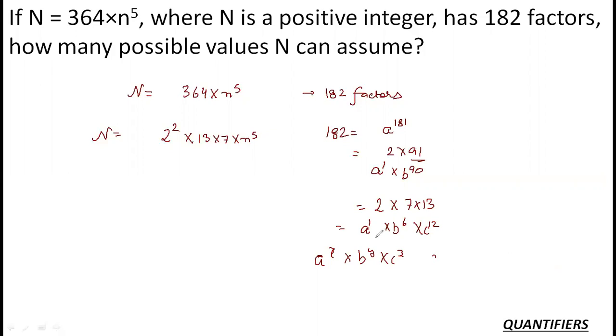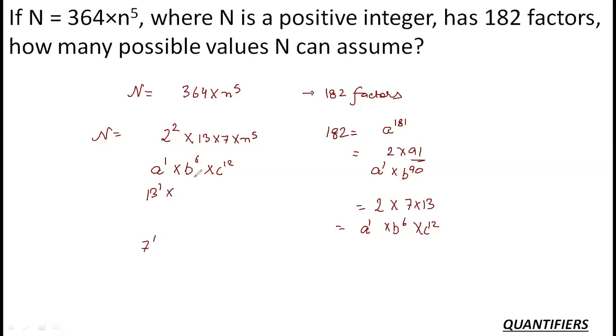So if the powers are 1, 6, and 12, the number of factors would be 1 plus 1, that is 2, into 6 plus 1, that is 7, into 13, thereby producing 182. Now compare this result with a raised to the power 1 into b raised to the power 6 into c raised to the power 12. I need to have one prime number with power 1. That cannot be 2 square, right? What can it be? It can be 13 power 1 or 7 power 1. So there are two cases, right?